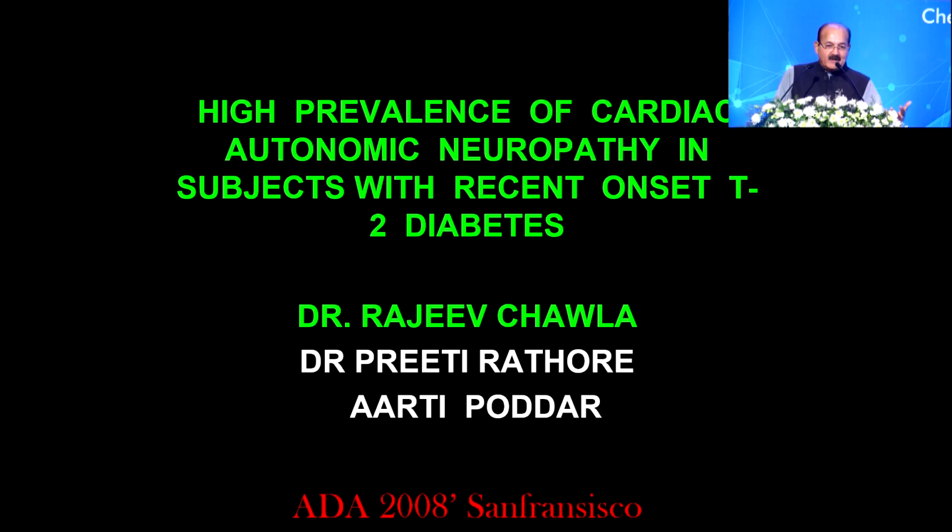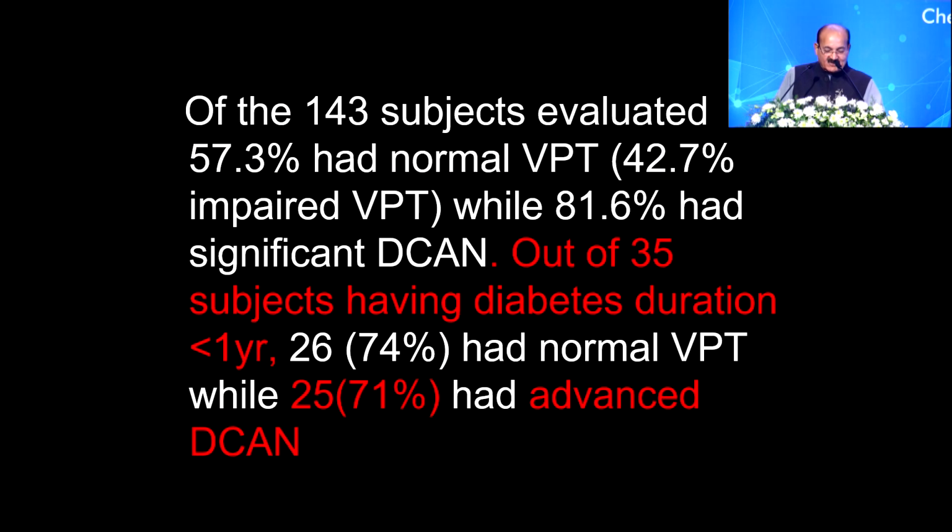We also looked into the prevalence of cardiac autonomic neuropathy in recent onset patients, and we found that of 143 subjects who were evaluated, 57% of them had a normal neurothesiometry. They had no peripheral neuropathy.